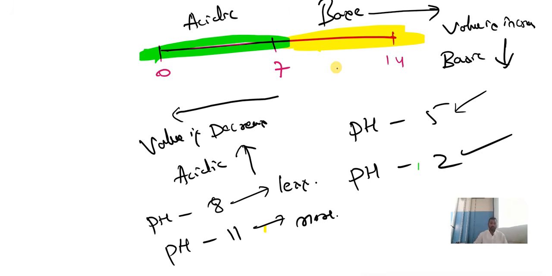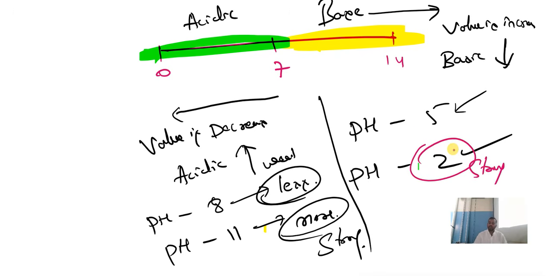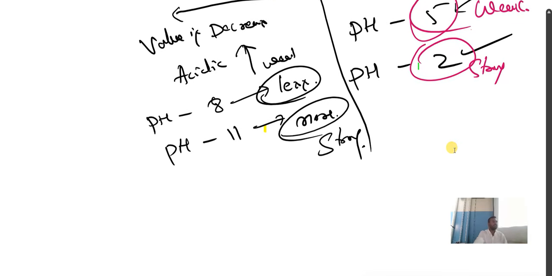Strong one is 11, weak is 8. In the acidic case, 2 is strong, 5 is weak. Remember this. Understood this condition? Based on this condition, they will give you some table.